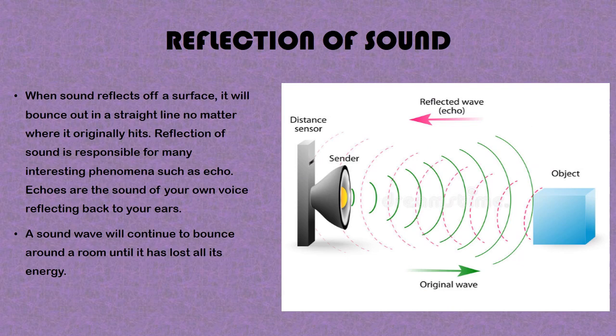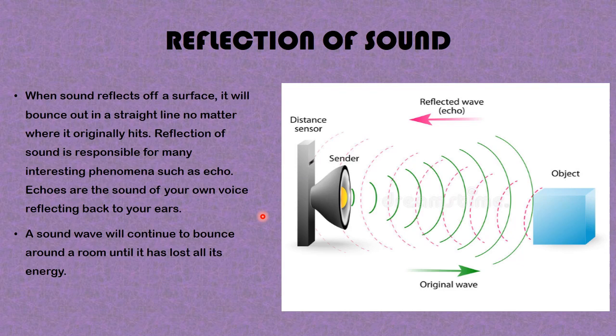Now we'll be moving along to the reflection of sound. One of the properties of sound is reflection. So we are going to be looking at reflection of sounds. When sound reflects off a surface, it will bounce out in a straight line no matter where it originally hits. Reflection of sound is responsible for many interesting phenomena such as echo.